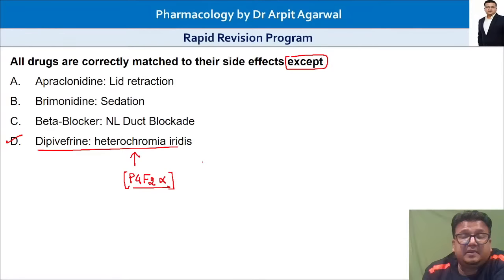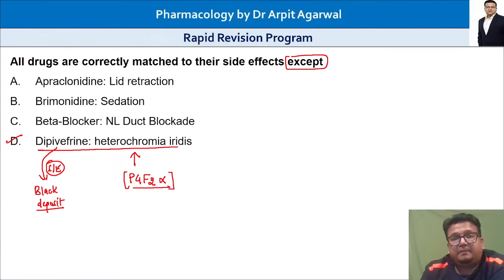Iris pigmentation or heterochromia iritis is a side effect of prostaglandin analogs. Dipivefrin causes black deposits on the conjunctiva. So that is incorrectly matched.